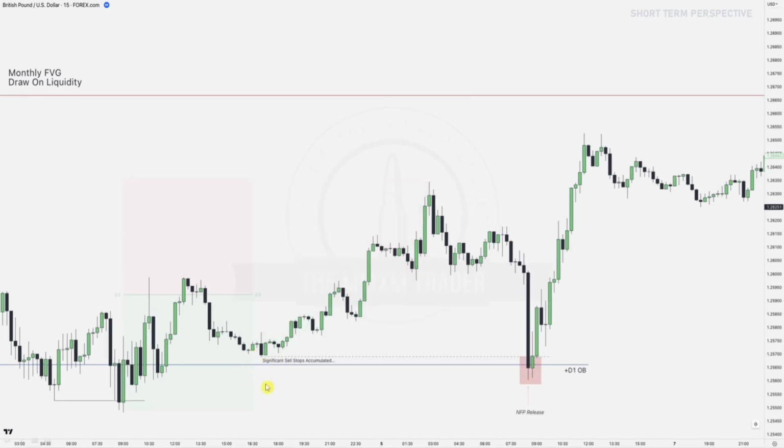So now we accumulated those significant sell stops, right? We have order pairing below it. After that NFP release, dropping down into the daily discount order block, and then over here we can see order pairing happening and then continuation up.